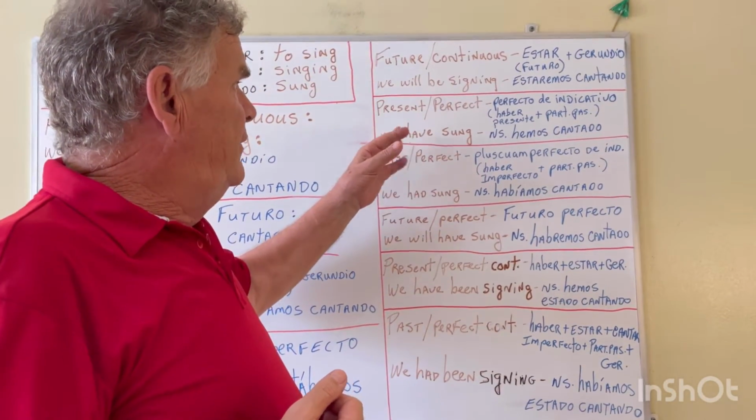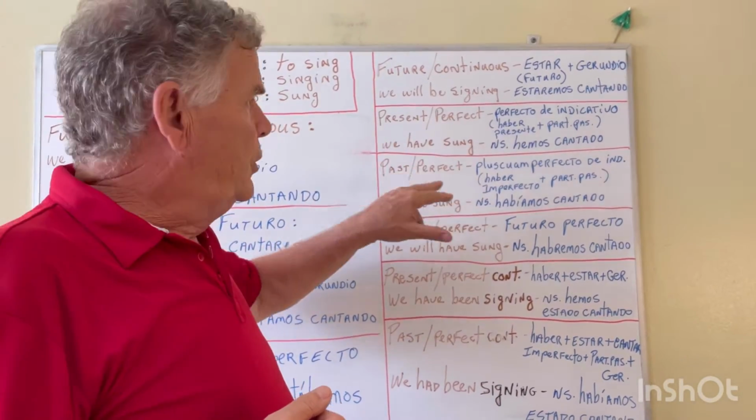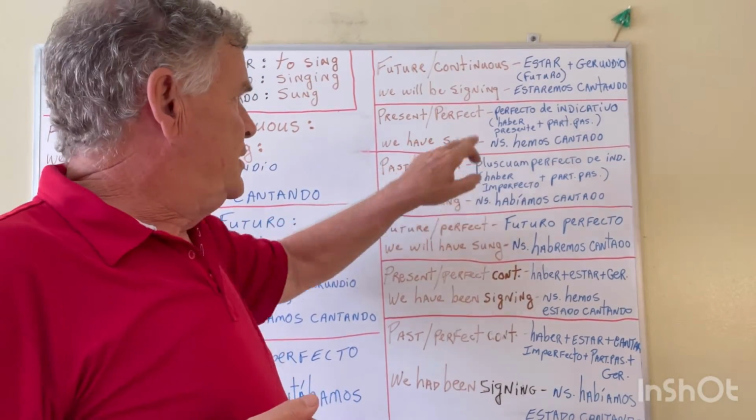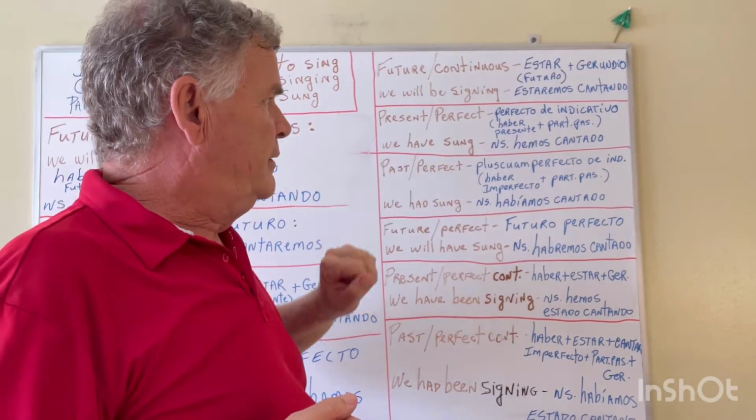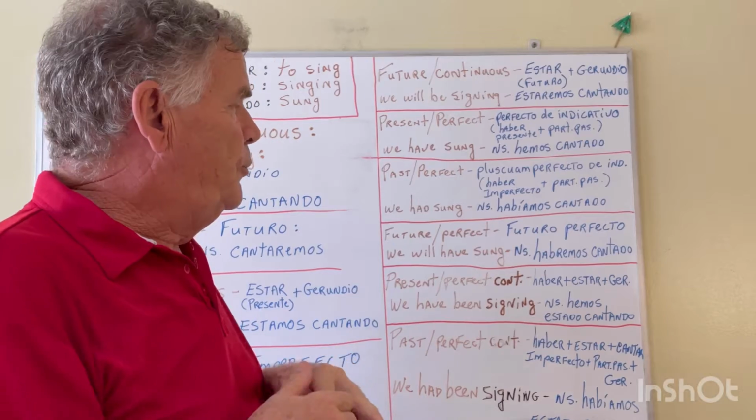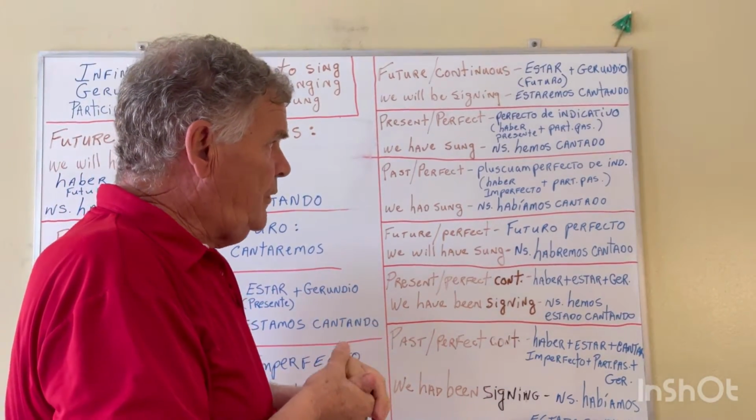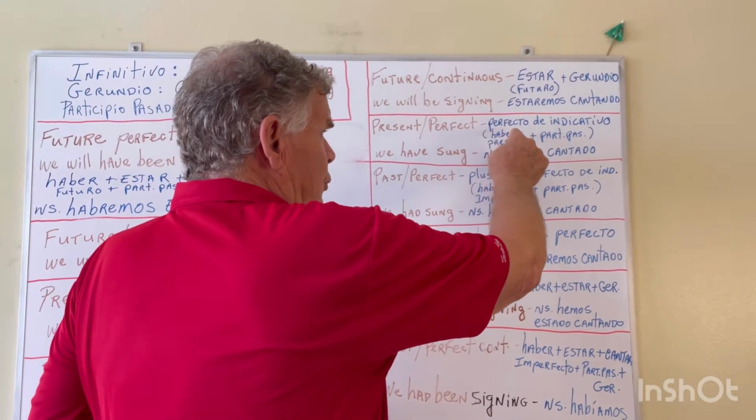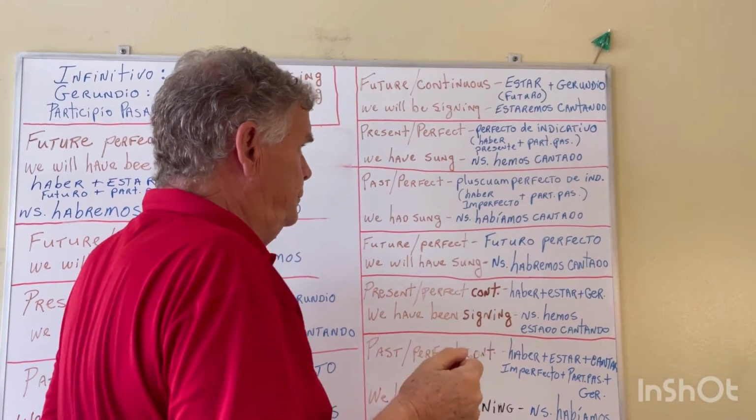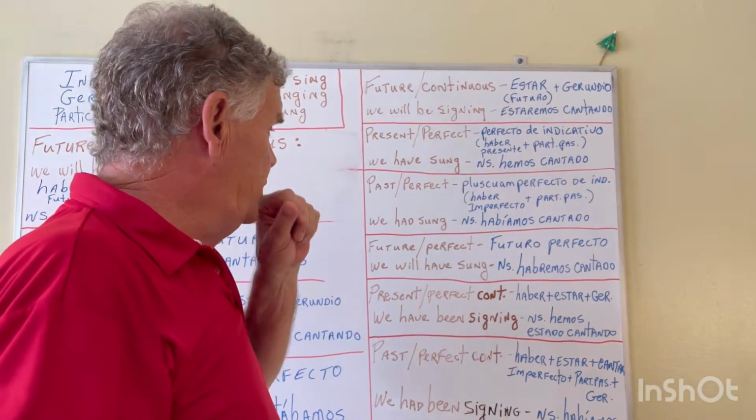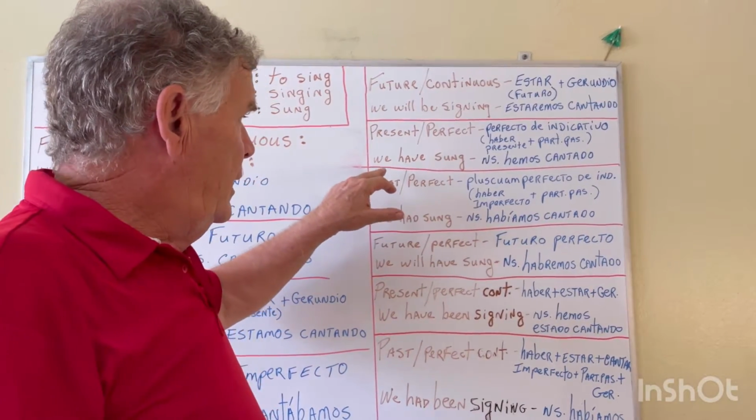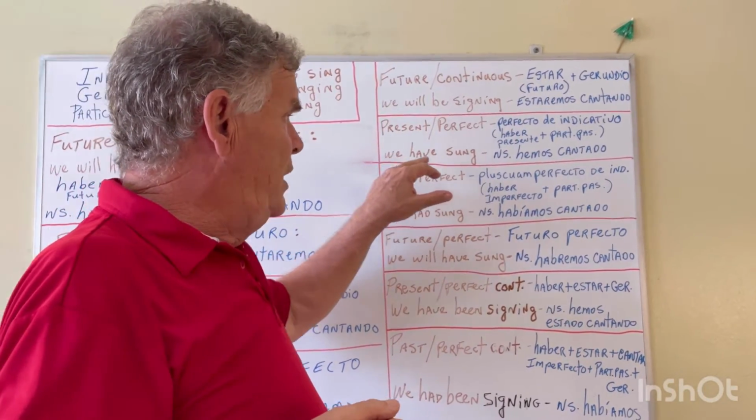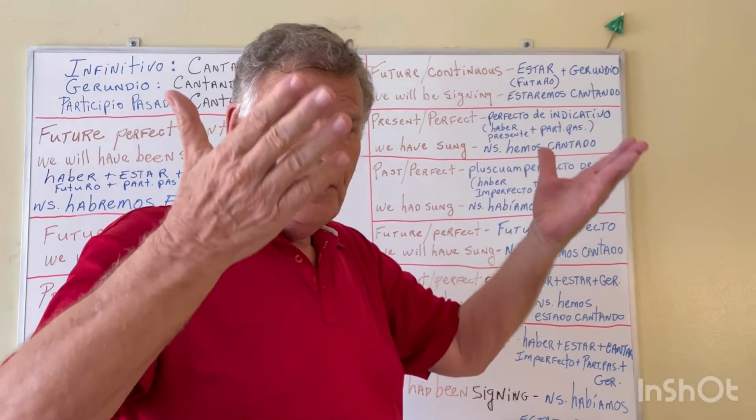So now we're leaving the continuous tenses and we're going to go into the perfect tenses. So we have the present perfect, okay? Now the present perfect is a tense in Spanish and it's called perfecto de indicativo, okay? In English it would come out as we have sung, okay?